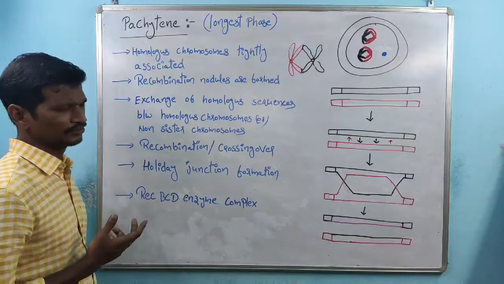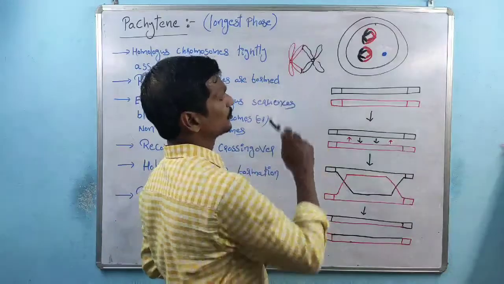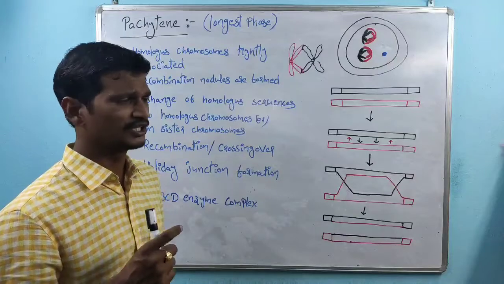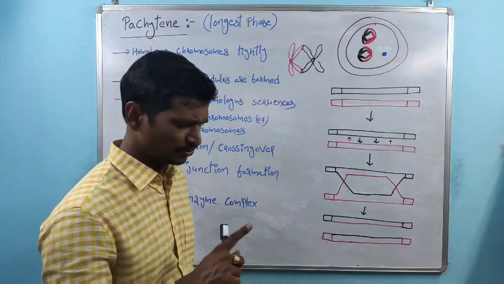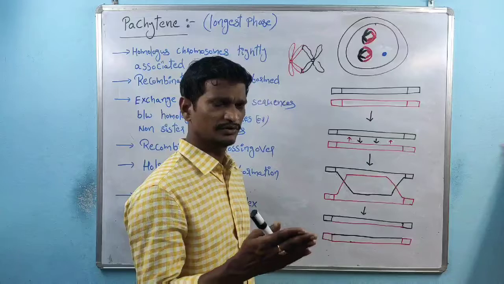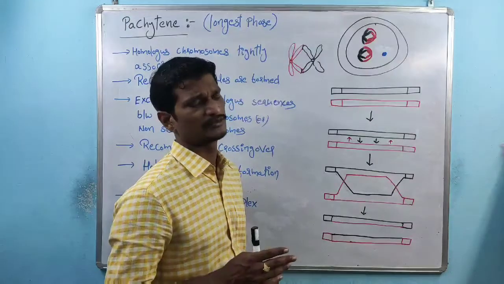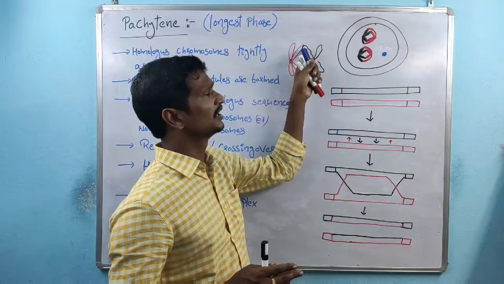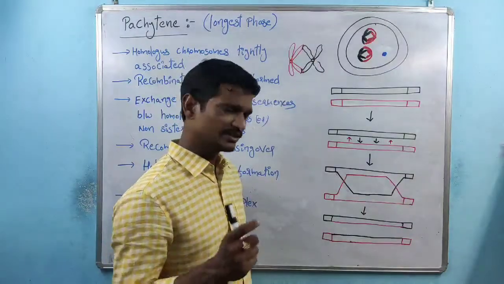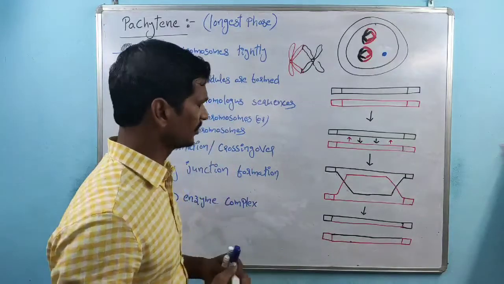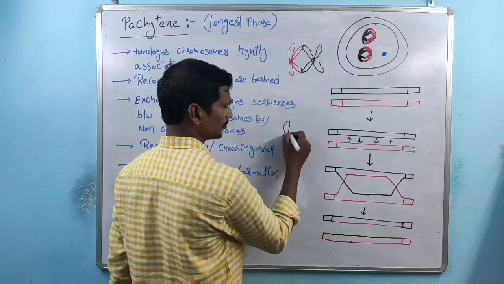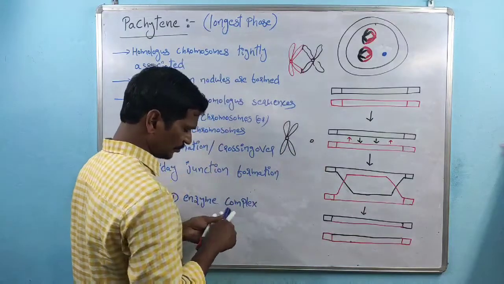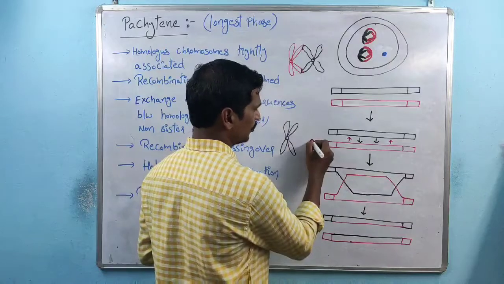So why are these called homologous chromosomes? Within homologous chromosomes, particularly at some sites, identical sequences are present between the two chromosomes. This is the chromosome. The tip part contains a sequence identical with the other chromosome. This is one chromosome, and this is another homologous chromosome. This chromosome is homologous to this one.